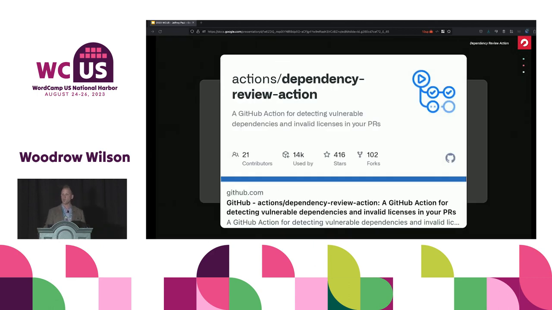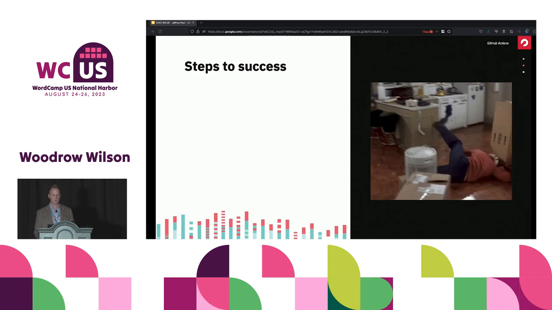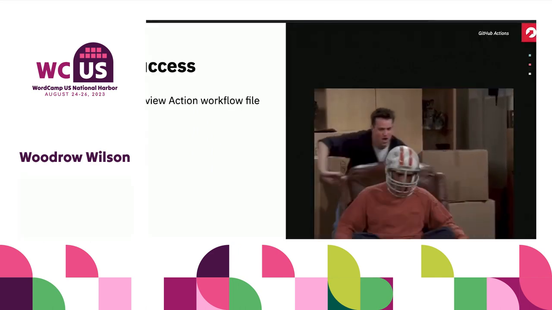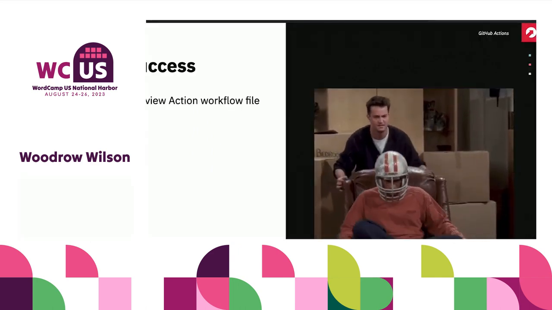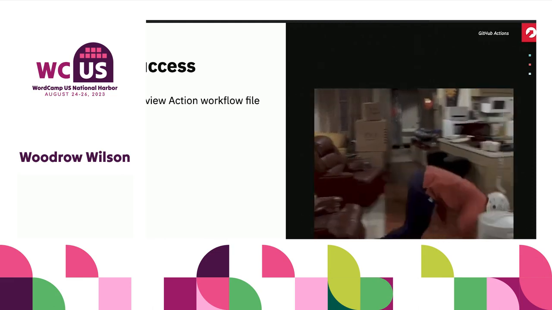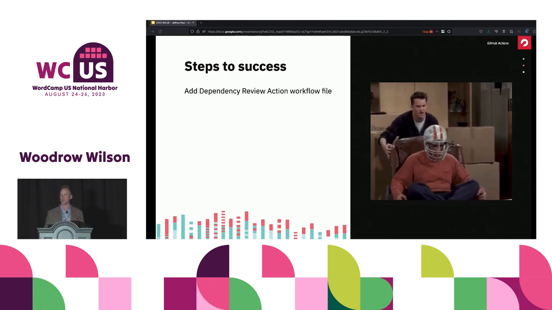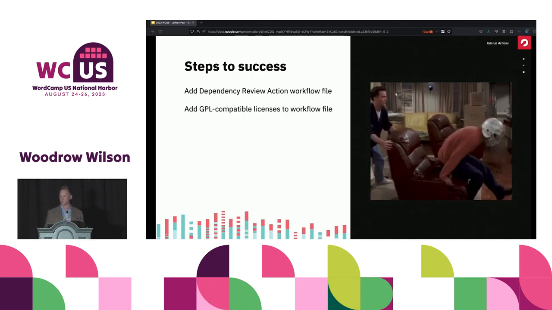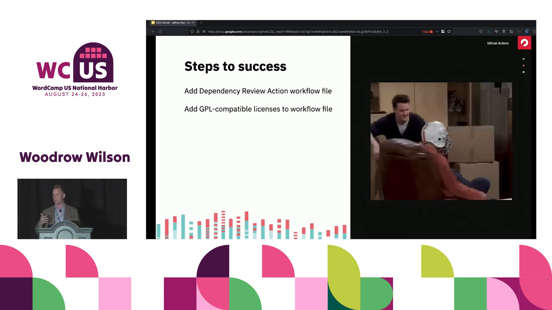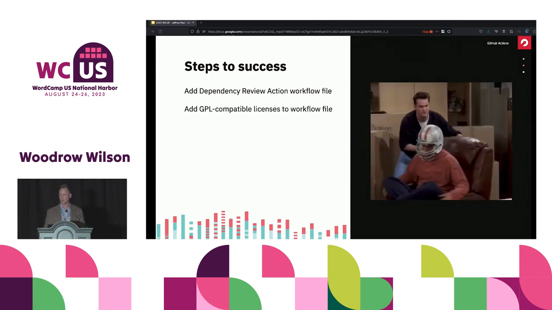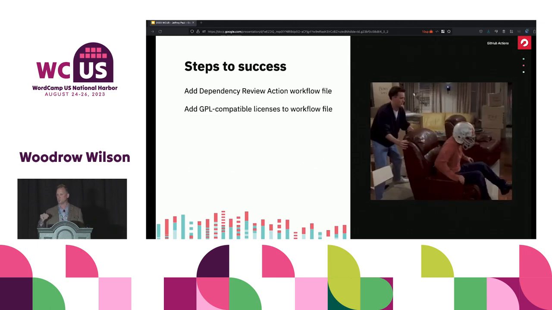At 10up, we make use of one of GitHub's official actions, the dependency review action. There are some others that we tested out. This one just happened to work for our case, and this is the example I'm going to show you today. First off, you'll add the dependency review action workflow file to your repo, and that basically will say run against all pull requests and use this action to scan for compatible licenses. You'll make sure that the licenses that are compatible with what you're declaring are mentioned, as that's what the action will check against.